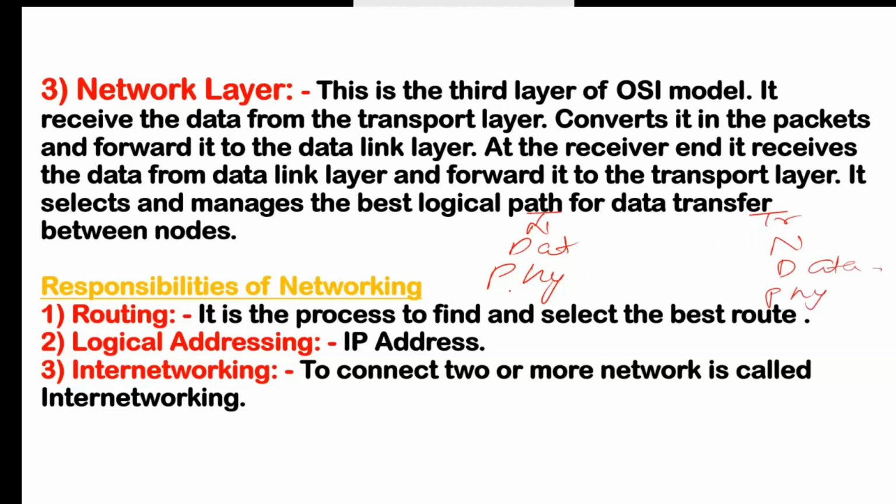On the sender side, this network layer will receive the data from the transport layer, and then it will forward this data to the data link layer. On the other side, it will receive the data from the data link layer, and then it will transfer this data to the transport layer. Then it selects and manages the best logical path for data transfer between nodes. That is the responsibility of this layer. Best logical path means what?